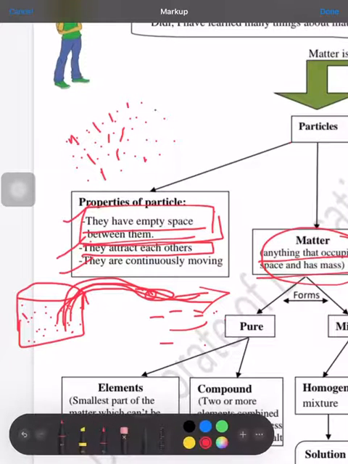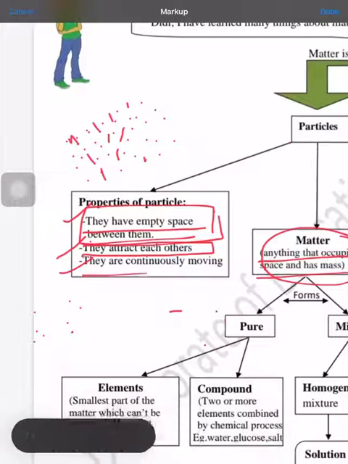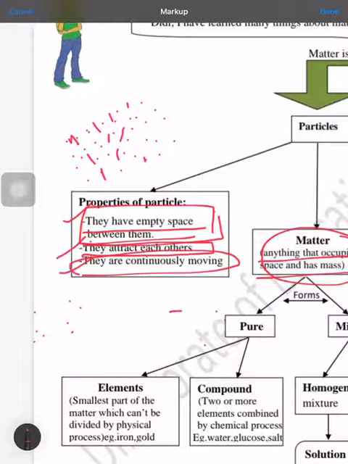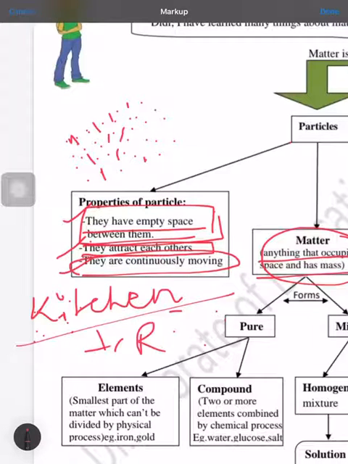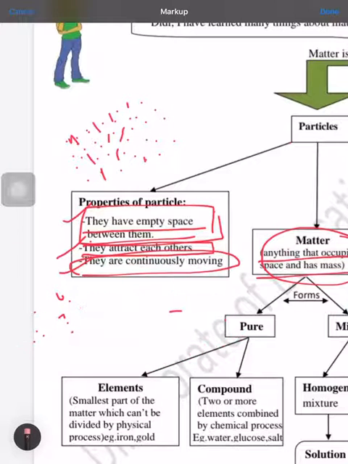Now the third thing is they are continuously moving. Again, this can be proved by a simple activity: if anything is being cooked in the kitchen, we get the smell of that in the room also. If any student comes into the class with a perfume, or a different kind of smell is coming in the classroom, we easily notice that. So the particles are continuously moving and they reach our nose and we smell it.